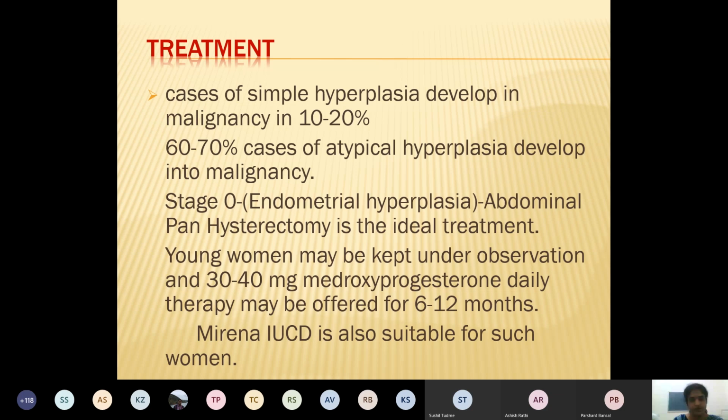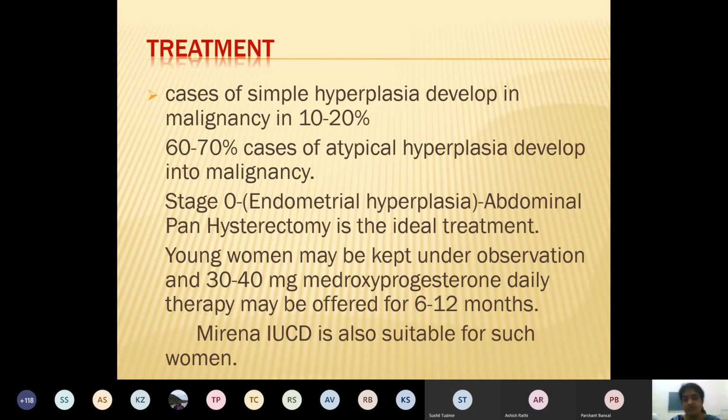Here is the repetition. The cases of simple hyperplasia which develop into malignancy, the chances are 20%. Just now I told you whenever the endometrium is thick, you do the sampling of endometrium, and your histopathological report is simple endometrial hyperplasia, which is many times seen in perimenopausal women. But please remember, you have to keep the follow-up of this thick endometrium, because there are 10 to 20% chances that she might develop CA endometrium afterwards.